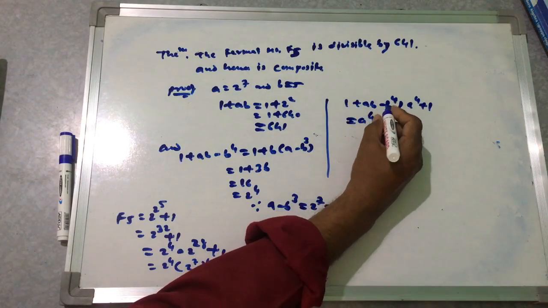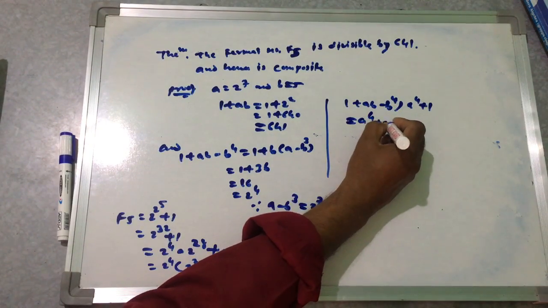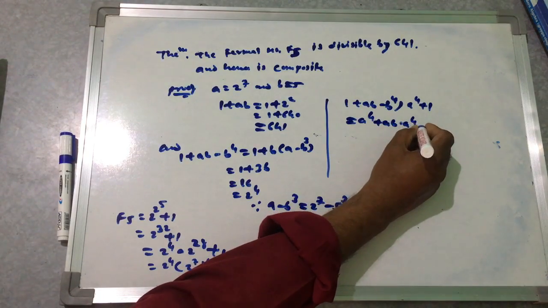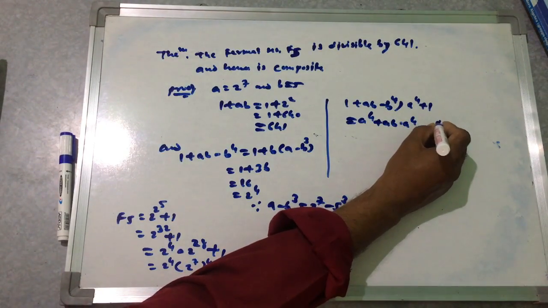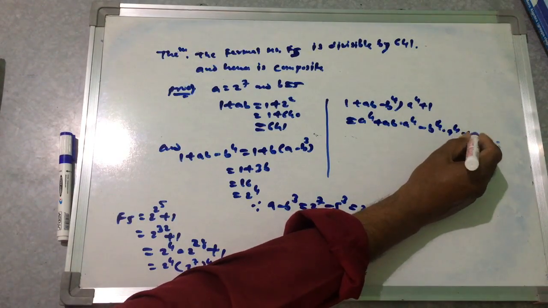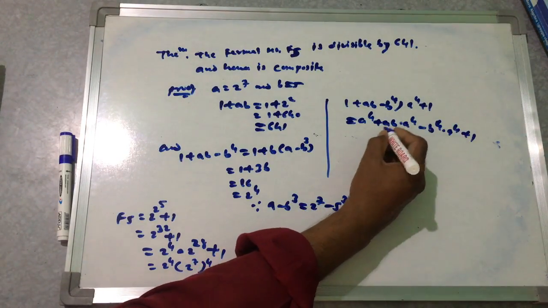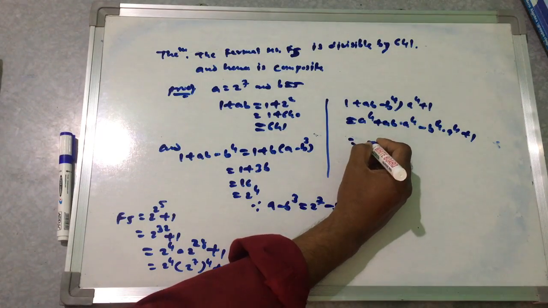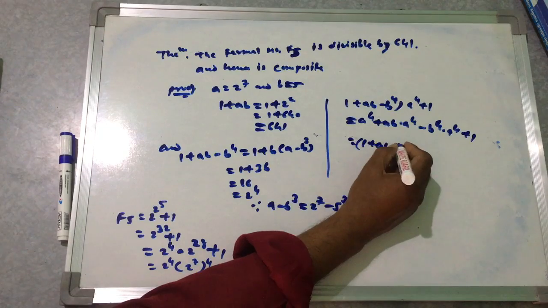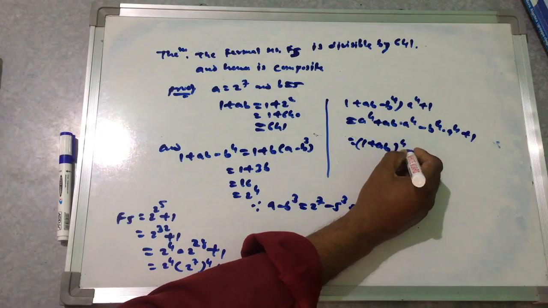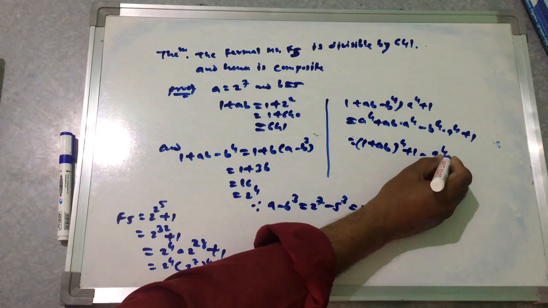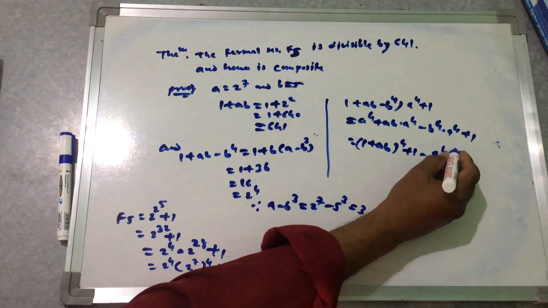This is equal to A to the power 4 plus AB into A4 minus B4 into A4 plus 1. So this is equal to 1 plus AB A to the power 4 plus 1 minus A4 into B4.